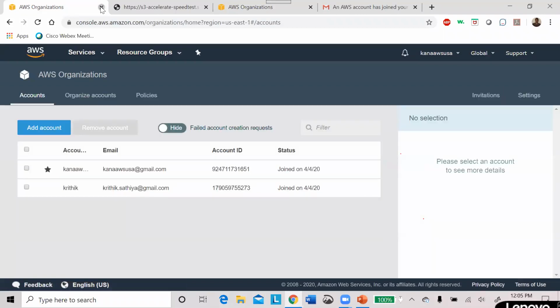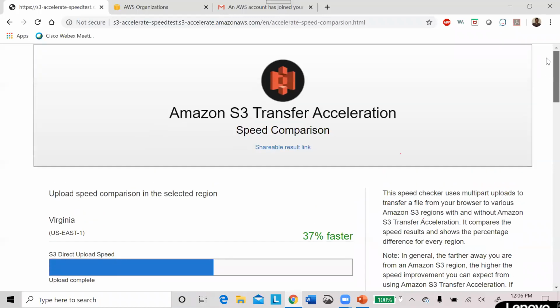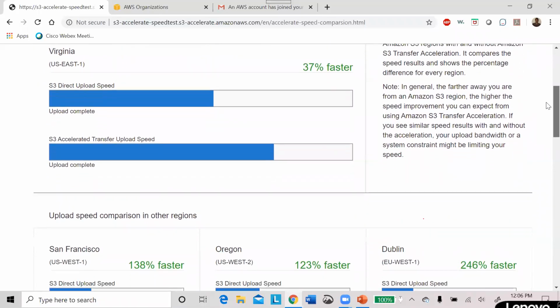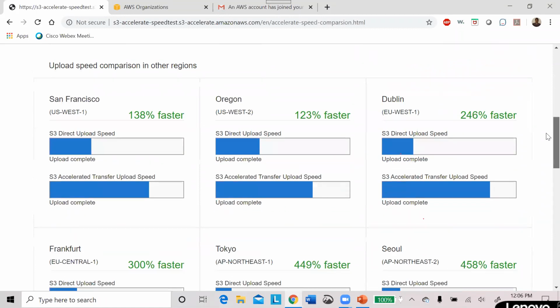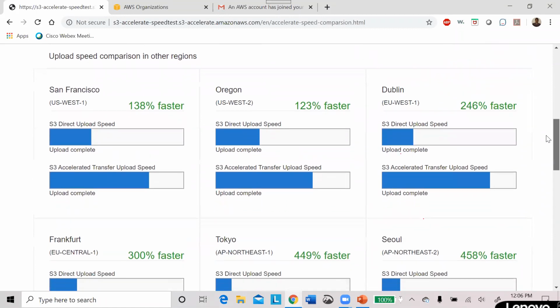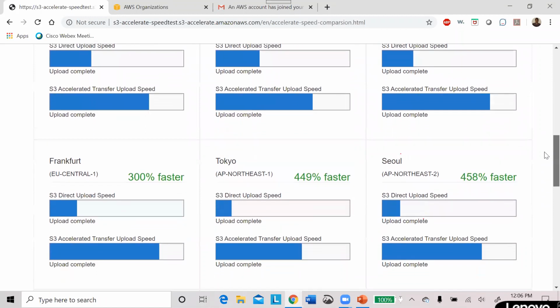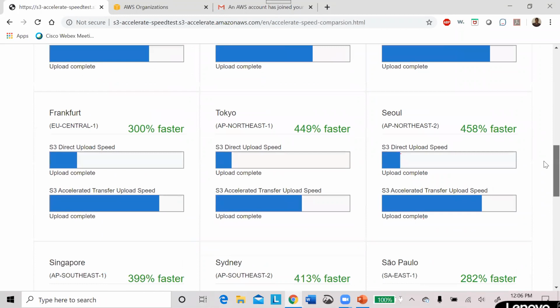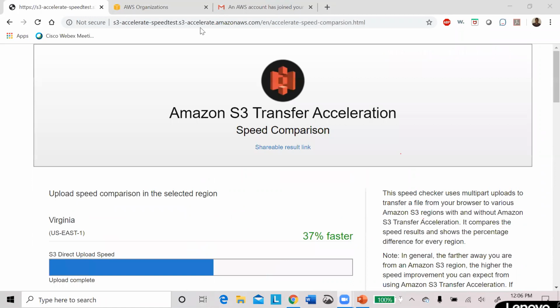Okay, now still I'm looking now. It is 37% faster in Virginia location in the transfer acceleration rate, and Dublin is still fast, but other non-US territory it is even faster. For example, South Korea is 458% faster. Okay. Next we will see.